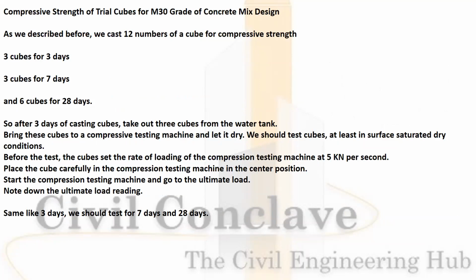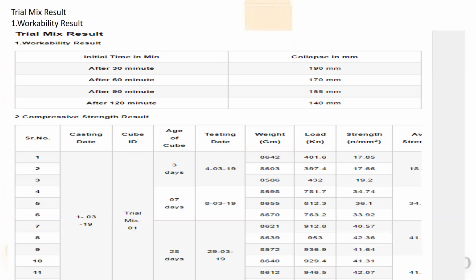Compressive strength of the cubes: 3 cubes for 7 days, 3 for 7 days, 6 for 28 days. After the period is over, take the cubes out of the water. Before the test, set the loading rate of the compression testing machine to 5 kilonewton per second. Place the cubes carefully and apply the load. Once the cube has cracked, note down the reading.